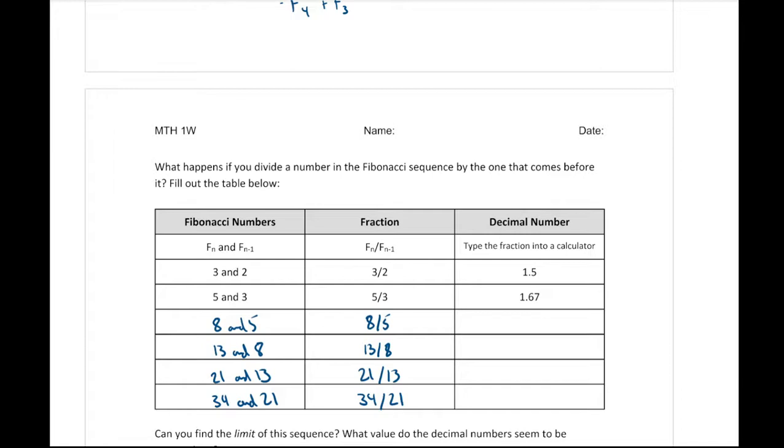8 divided by 5, we get 1.6. 13 divided by 8, we get 1.625. 21 divided by 13, we get 1.615384.